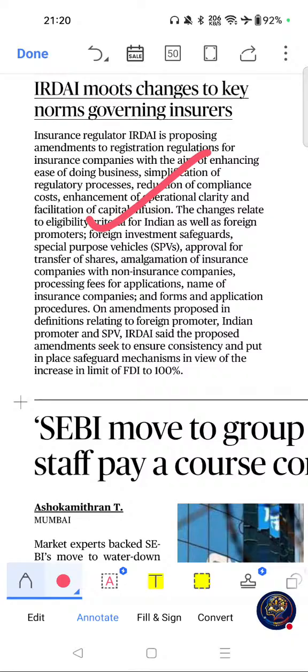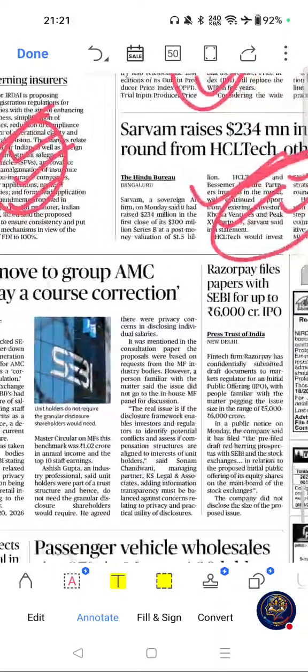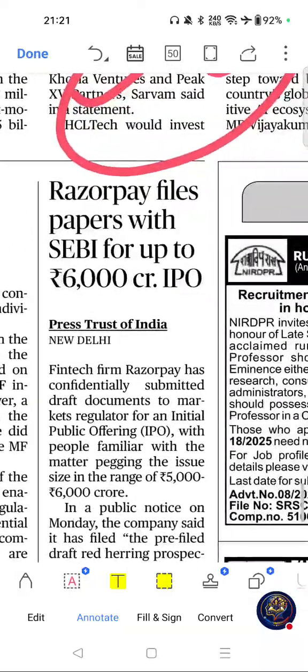IRDAI mooted changes to key norms governing insurers. If you see the importance of this article, IRDAI is a frequently asked regulator. Insurance reforms are important for banking exams. Please go through this one. Move on to next important article from this page.